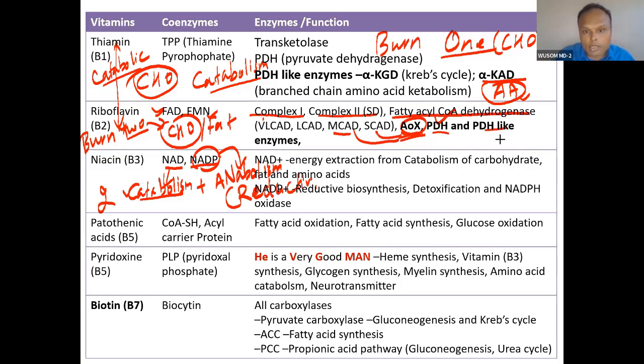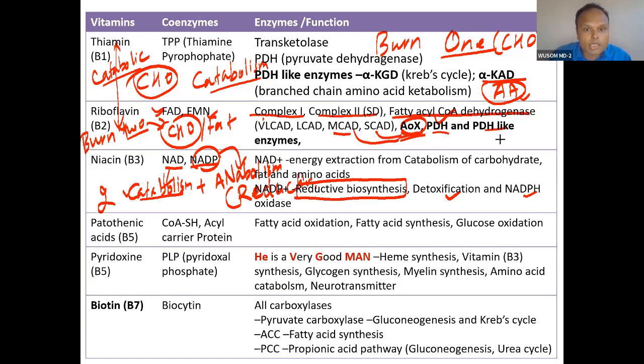We have done NADPH in a lot more detail in the pentose phosphate pathway. I told you to remember three functions. One is reductive biosynthesis, most important. Second is detoxification in the liver, and third is NADPH oxidase. This is actually production of oxidizing free radicals. Here is detoxification, here production of free radicals. So I told you to remember these three.